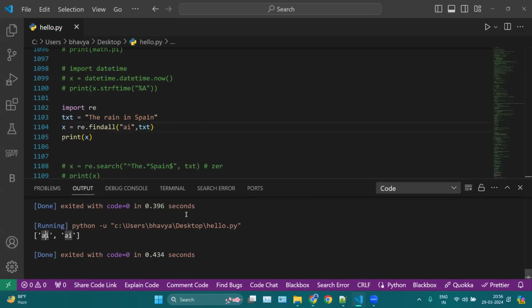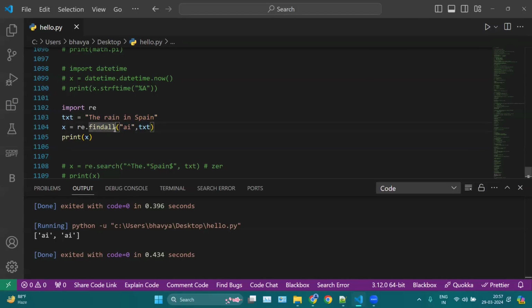So here with this "ai", now "ai" is coming two times, first time in "rain" and "Spain". Okay, so findall will show you how many occurrences there are of the particular character you are searching for, in the form of a list.